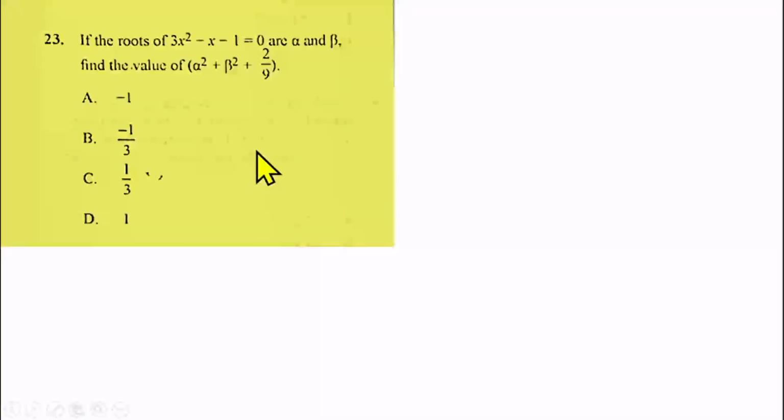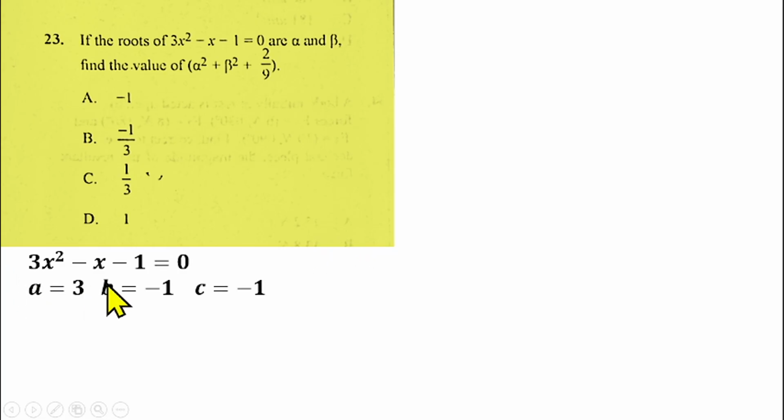Question number 23 is on the sum and the product of roots of a quadratic equation. We are told that if the roots of 3x squared minus x minus 1 equals 0 are alpha and beta, find the value of alpha squared plus beta squared plus 2 over 9. So we are given the equation 3x squared minus x minus 1 equals 0. From here, our a will be 3, our b will be minus 1, our c will be minus 1.